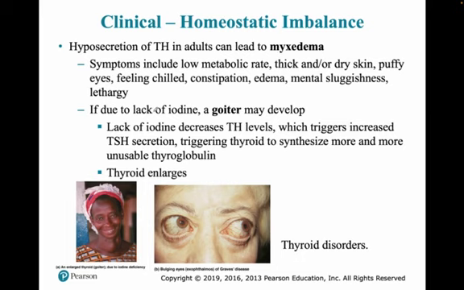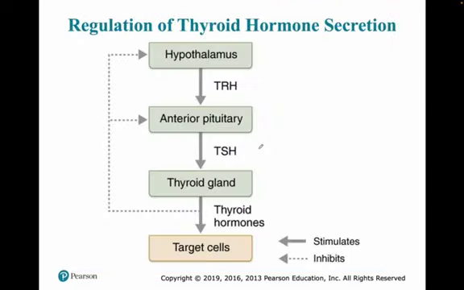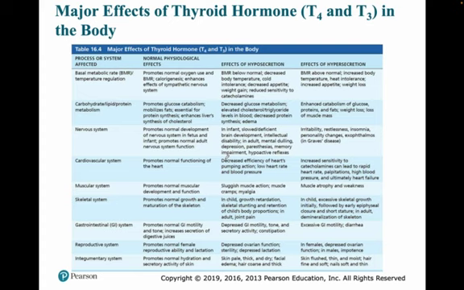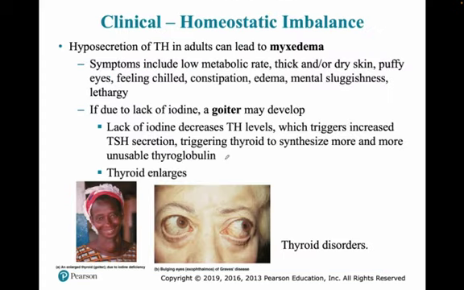If a person lacks iodine, obviously forming T3 and T4 will be a problem, and as a result this will decrease the level of thyroid hormone, which will trigger increased TSH secretion. Again, if less thyroid hormone is there, that is a trigger. The body will think that I need to produce more and more thyroid stimulating hormone because I don't have enough thyroid hormones. So in that case too much TSH is produced, and the thyroid gland starts enlarging. Most of the thyroglobulin at this point is not usable anymore. It's a disorder.